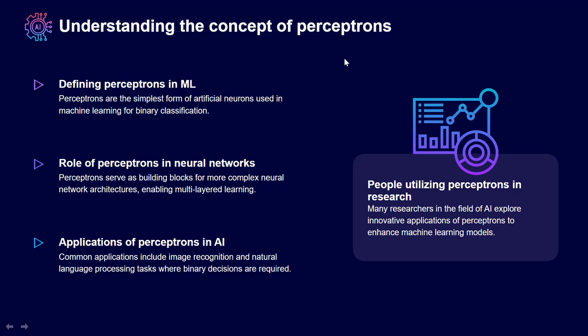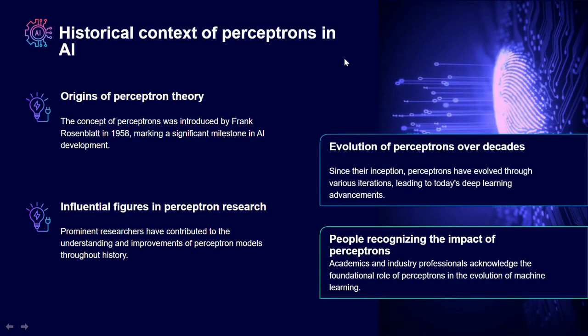The role of perceptron in machine learning is just to make the complex neural network easier, and it serves as a building block of many multi-layered learning models. A major application of perceptron is image classification, since it is done by the neural network of machine learning. And when we talk about the historical context of perceptrons in machine learning,